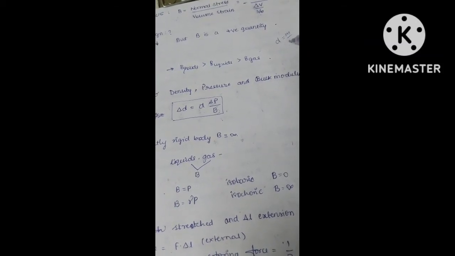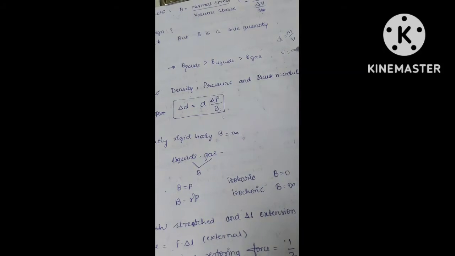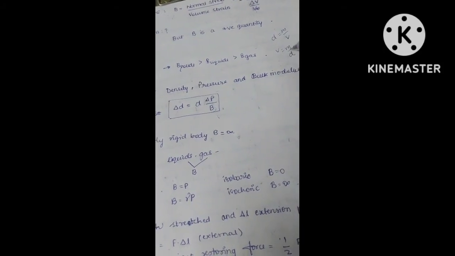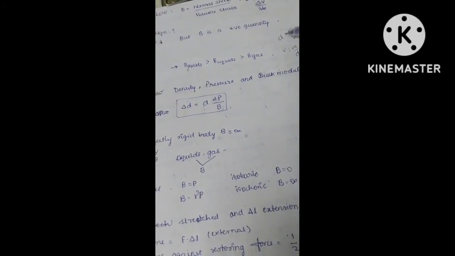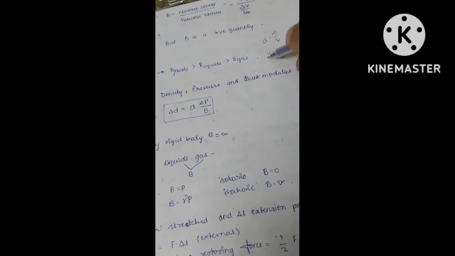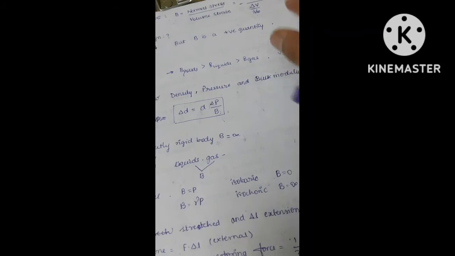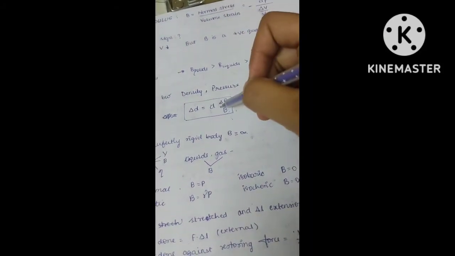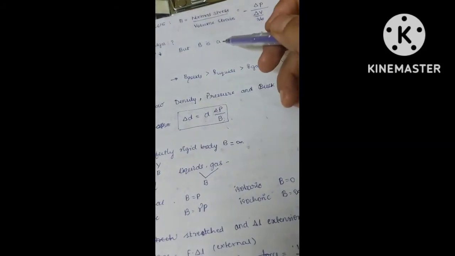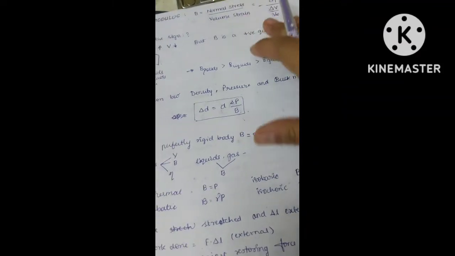So instead of volume you can substitute m by D, mass upon density, and you know that mass will remain constant, it will not change, only volume and density will change. So you can just substitute this relation in this formula and you will get this formula. So instead of substituting and remembering, you can directly remember like this.